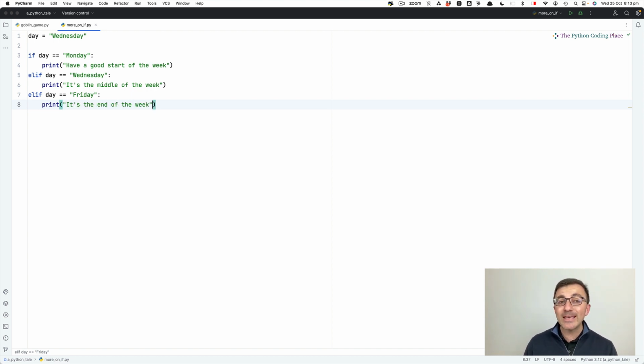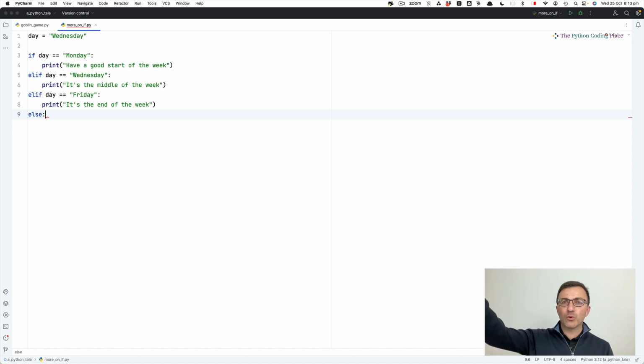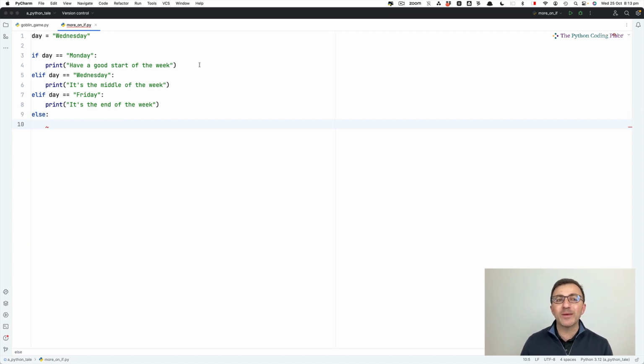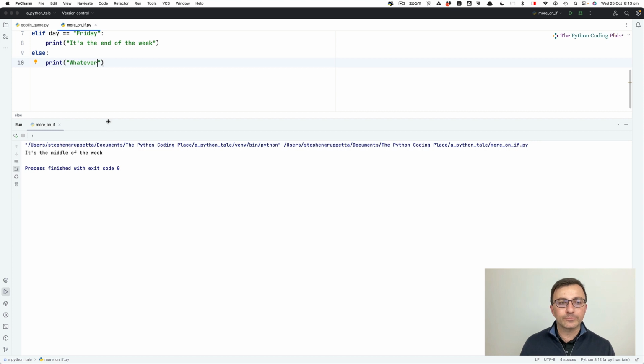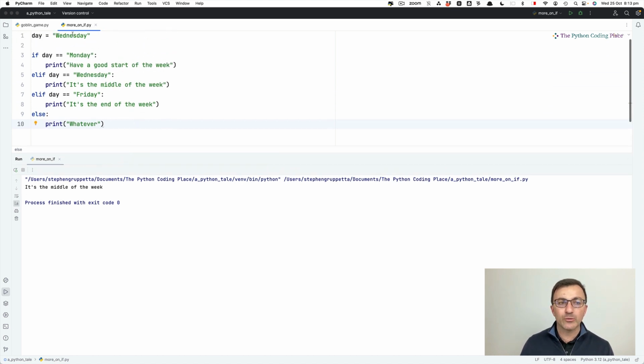And at the end of the elifs, I don't have to, this code is perfectly fine, but if I want to, I can put an else at the end. So if is always first. Else is always last if you want to have an else, and you can have lots of elifs in the middle. Else is the catch-all, which means that if it's not Monday, it's not Wednesday, it's not Friday, do something else. Print, whatever, doesn't matter. So now you can see that at the moment it's saying it's the middle of the week because it's Wednesday. But if I say it's Saturday, it's going to the else.